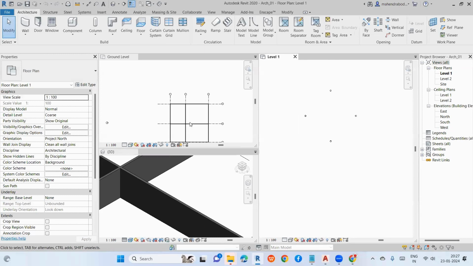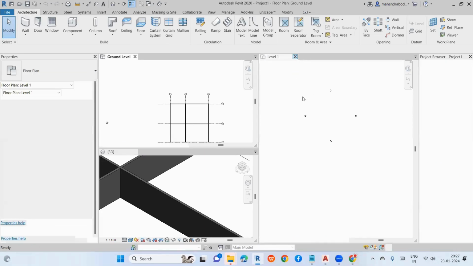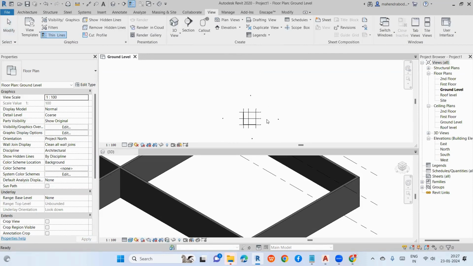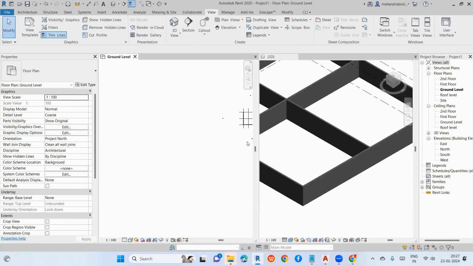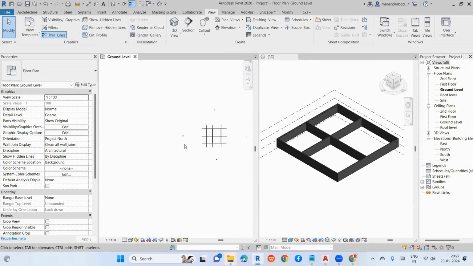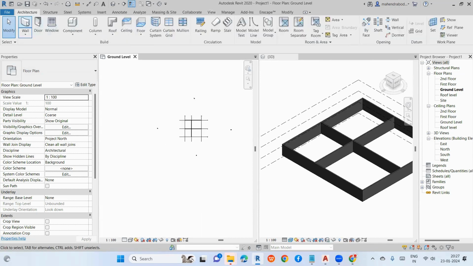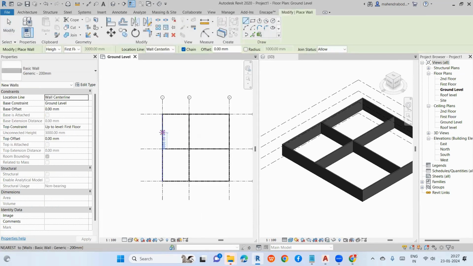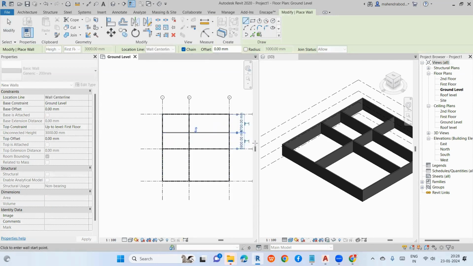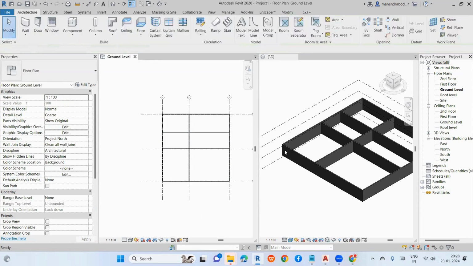So right now, I don't want this level one. So just type WT. See, for example, I've created a wall here. It will come. Okay, for view purposes, you can use this. That is WT.